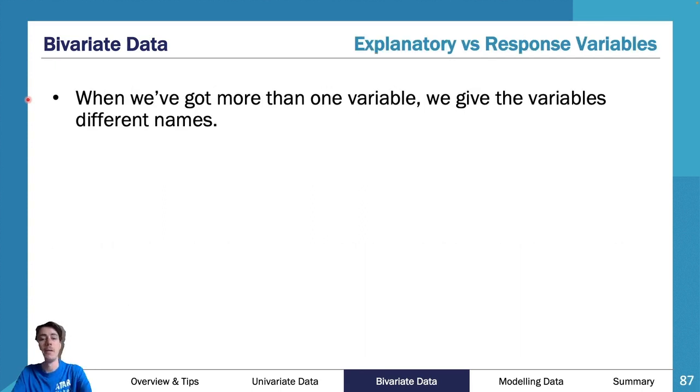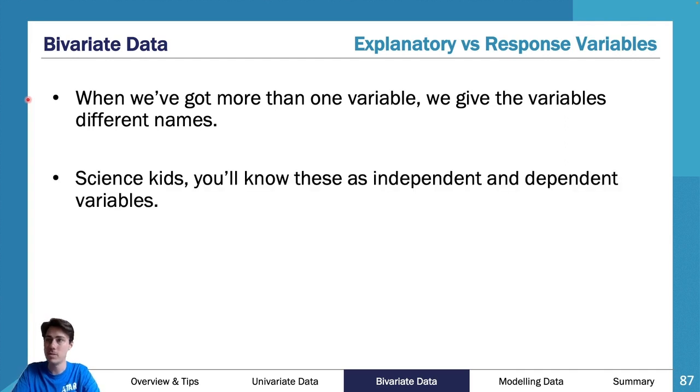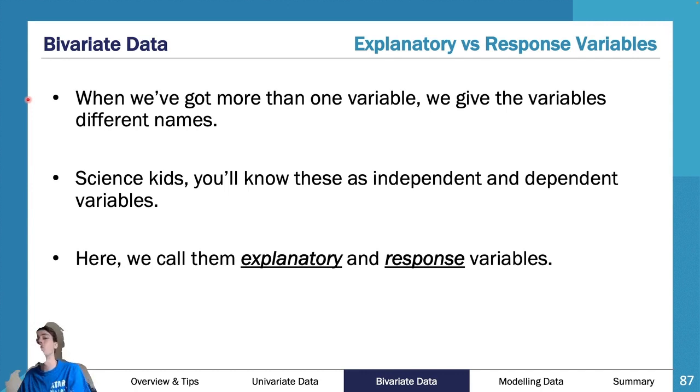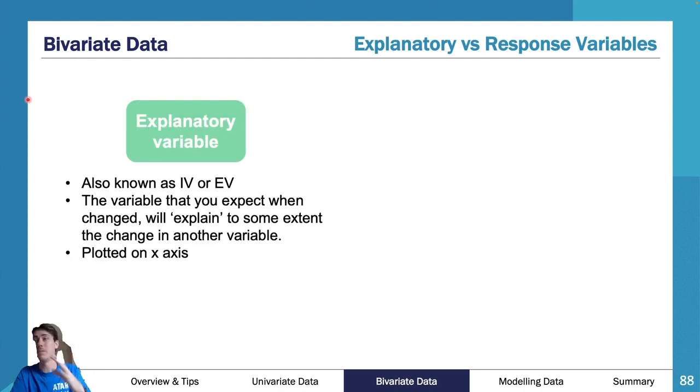So bivariate data, when we've got more than one variable, we give the variables different names. Science kids will know this as independent and dependent. For general maths, we call this explanatory and response. They are the exact same thing, we just use different naming. Explanatory is known as the independent variable, or in general, we are going to call it the explanatory variable, EV.